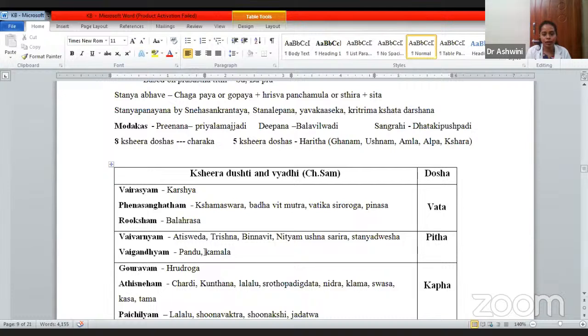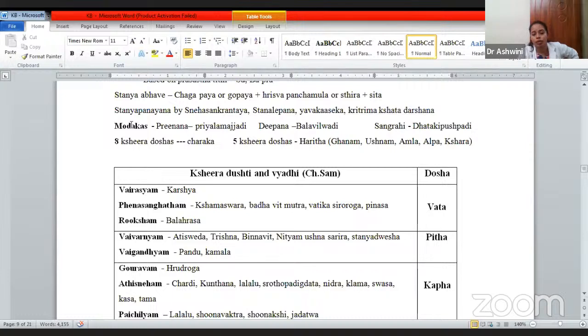Modakas like prirana, priyalam, Priyala you can use for the purpose of Prirana, for the Deepana, Chirabilvadi or Bilvadi that can be used for Deepana purpose. Sangrahi, Dhatu, Dhataki Pushpadi can be used. Okay, so these are the medicines for the Kshira Utpatti.